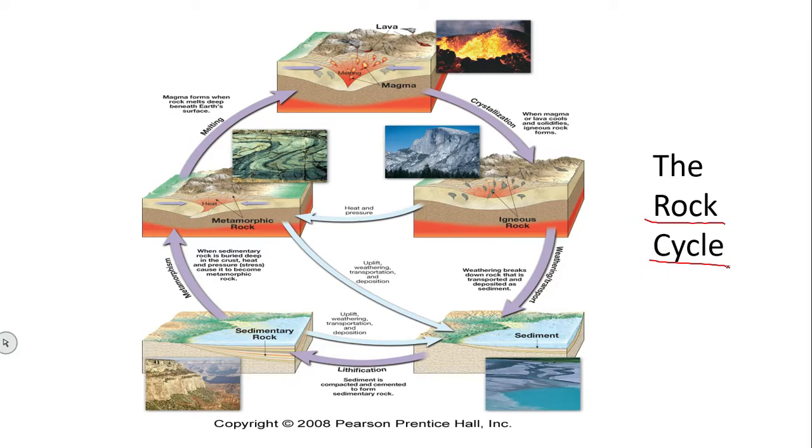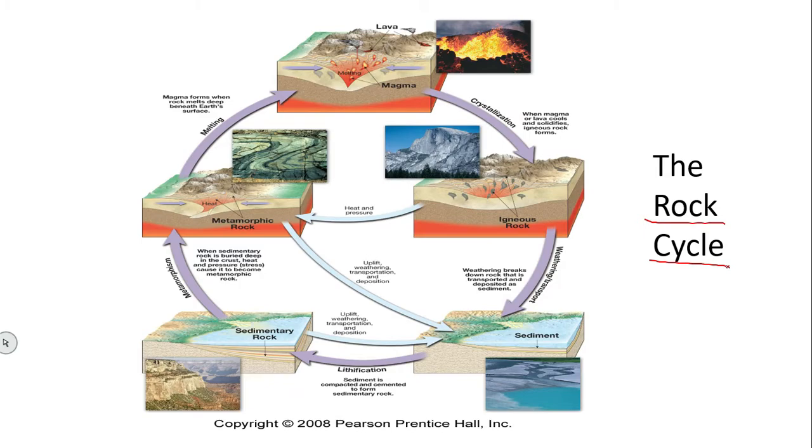Like the water cycle, there will be evaporation, condensation, precipitation, runoff, and again inflow, and there will again be circulation of water due to the hydrological cycle. In the same way, rock also has a cycle.